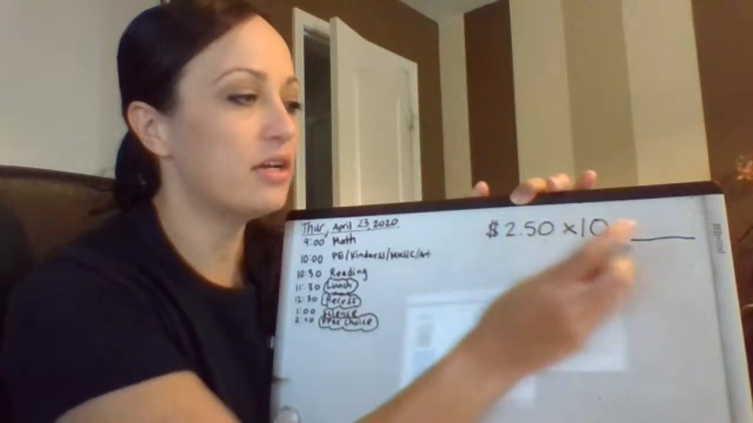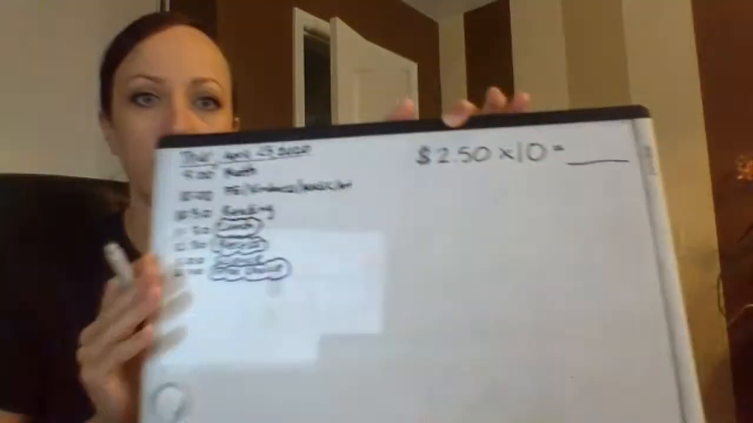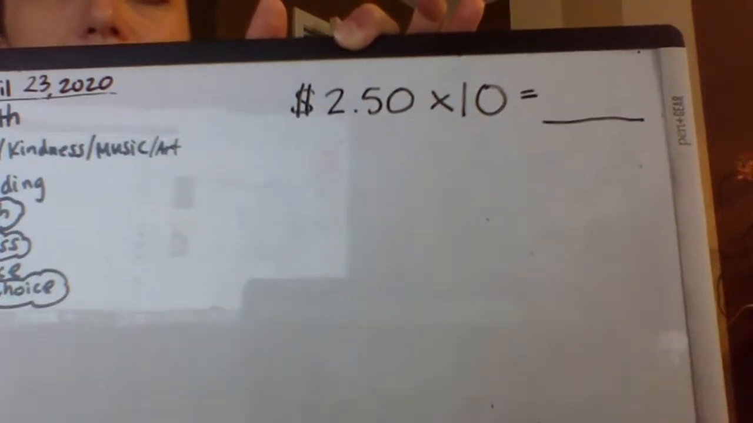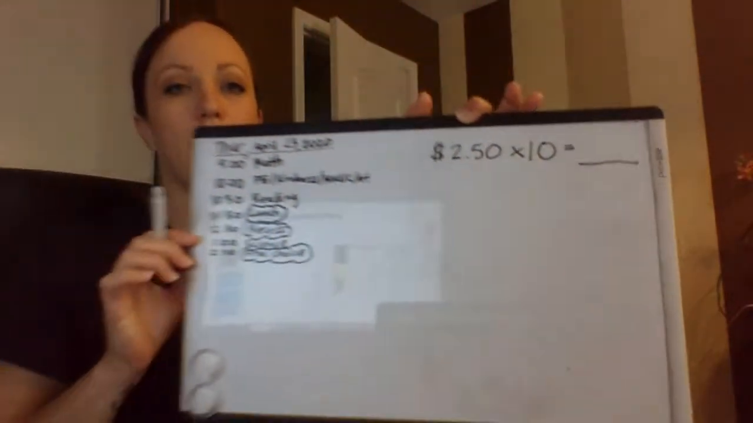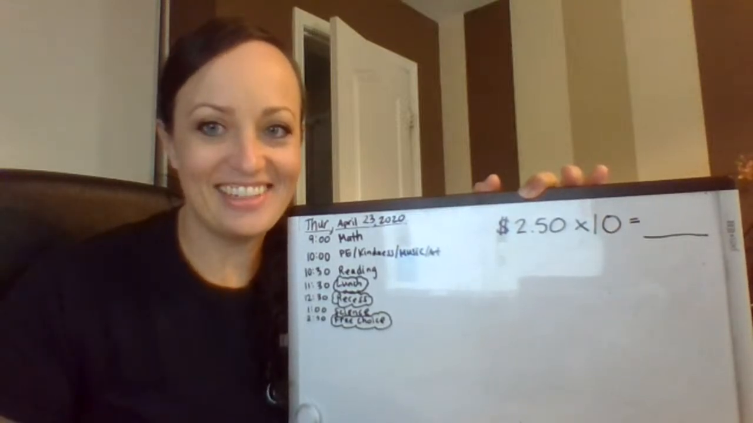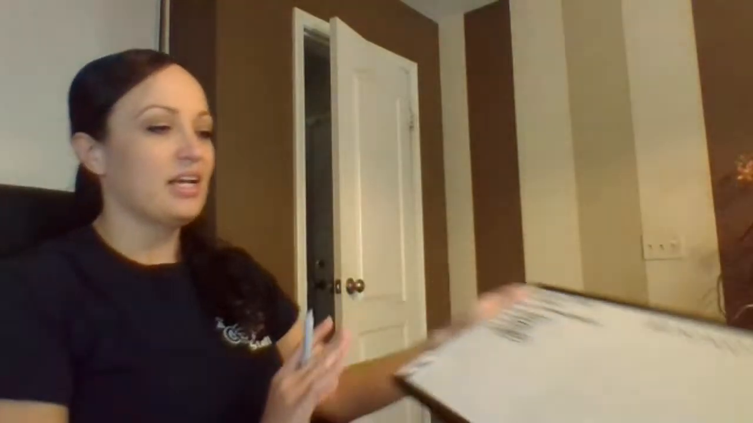So I want to hear your strategies in the Flipgrid. Here's the question a bit closer. $2.50 times 10. So your job is to explain that in your Flipgrid number talk. All right? Okay.